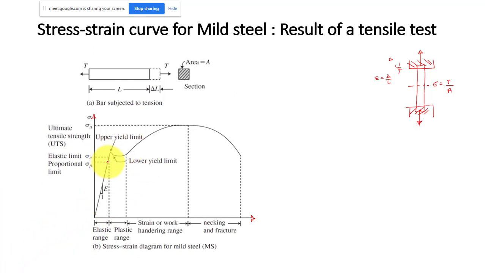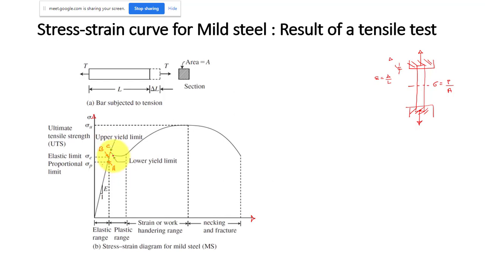Let me give the points some names so that it will be easy for further discussion. This point is A, the proportionality limit. This point, let me call it B, is the elastic limit, and this is the upper yield point C, and this is the lower yield point.